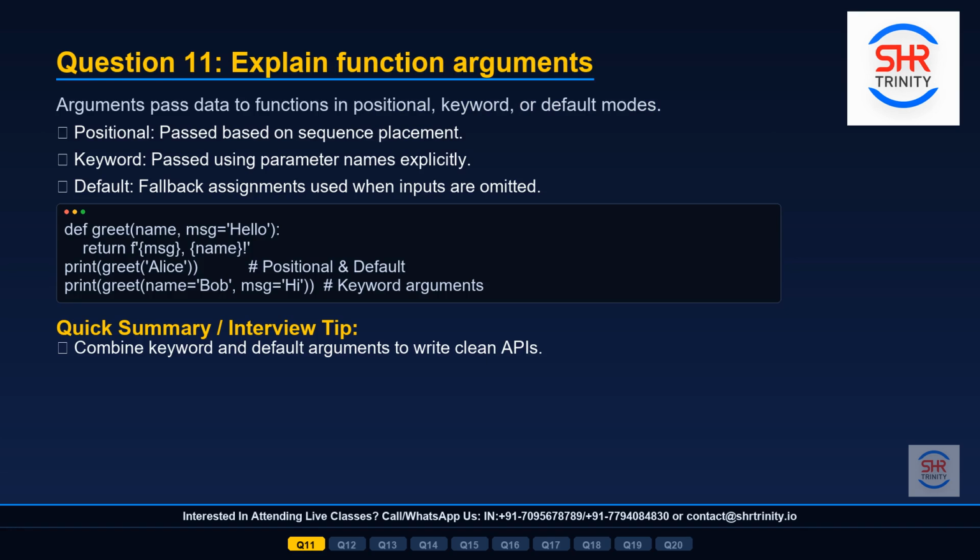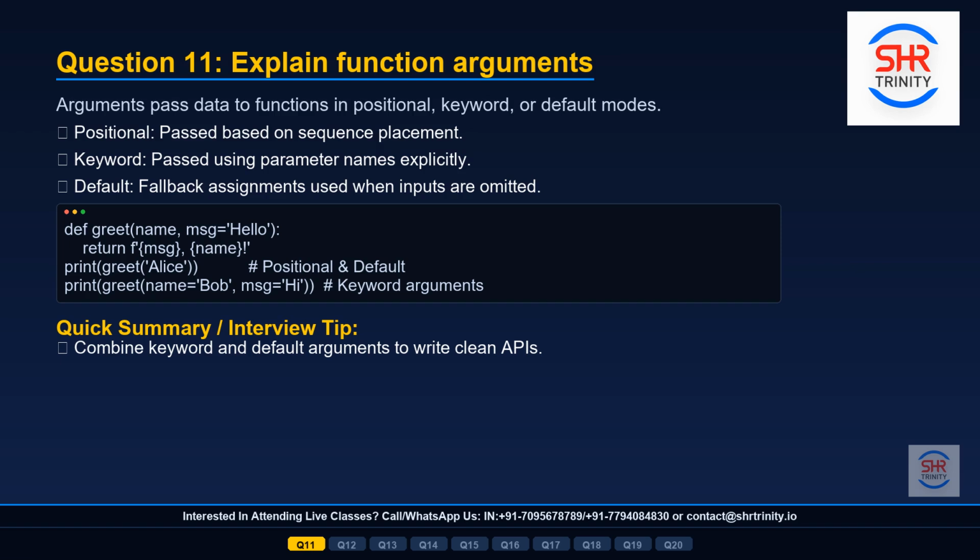When you call a function in Python, you can pass data to it in different ways. The first way is positional arguments. These are passed based on their position in the function call. If your function expects name first and then message, you must pass name first. Order matters here. The second way is keyword arguments. Here you specify the parameter name directly when calling the function, so order does not matter.